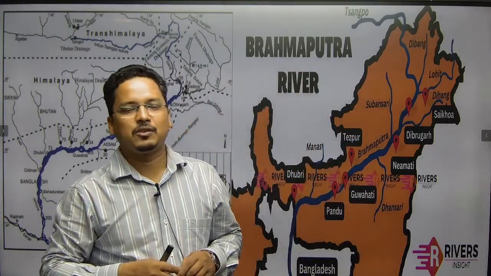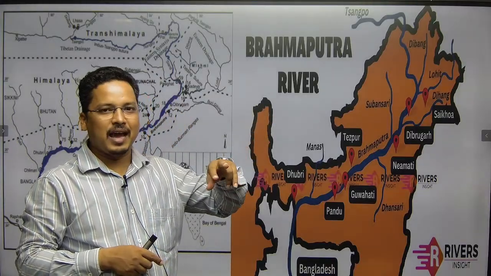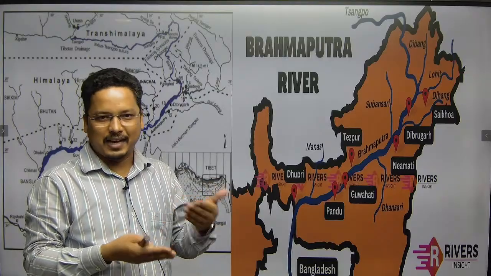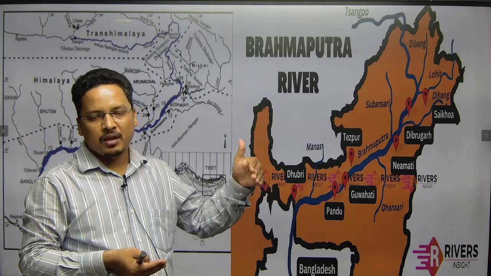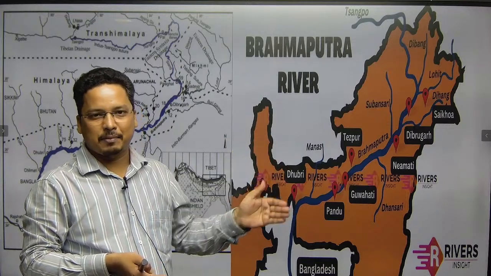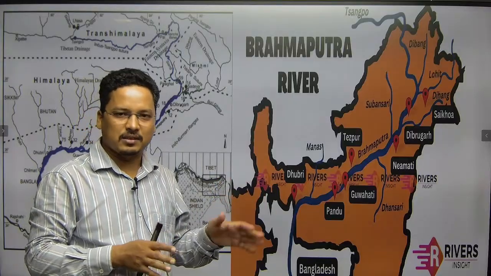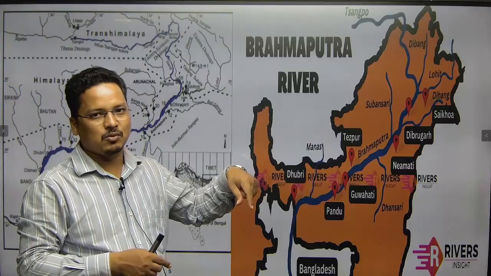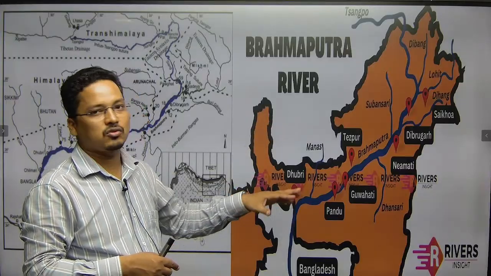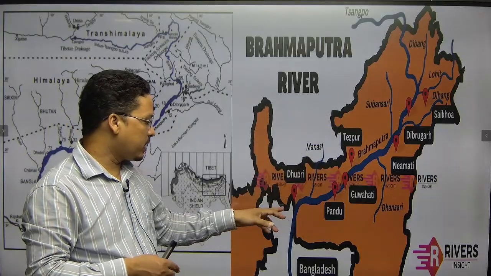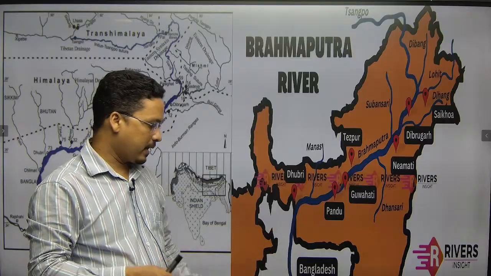So near the Sadiya plain, the Dihang, Dibang and Lohit will meet. From this point, the Sadiya plains, the river touches the plains. And from that particular point all the way to Dhubri, I am not talking about Dibrugarh, all the way to Dhubri, the river enters Bangladesh.